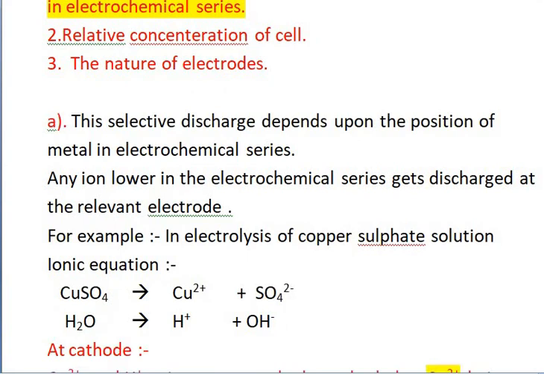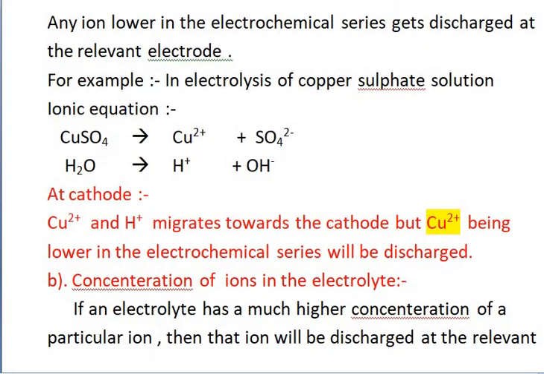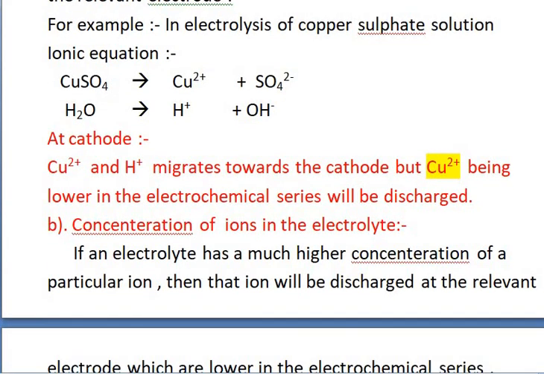For example, in the electrolysis of copper sulfate solution, the ionic equation is CuSO4 giving Cu2 positive and SO4 2 negative, and water will convert into H positive and OH negative ions. At the cathode, Cu2 positive and H positive ions migrate towards the cathode, but Cu2 positive, being lower in the electrochemical series, will be discharged at the electrode.